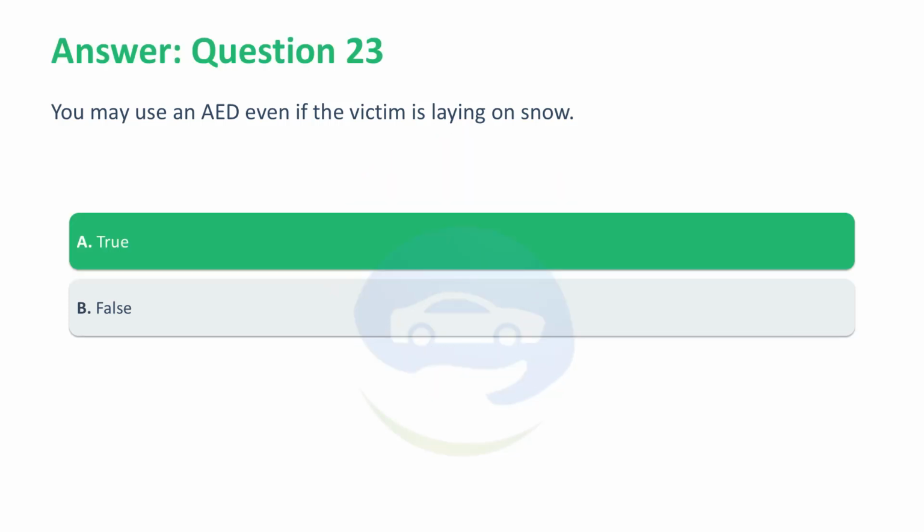Correct answer, A. True. You may use an AED even if the victim is lying on snow. Quickly wipe the chest before attaching the AED pads to ensure no moisture is present.